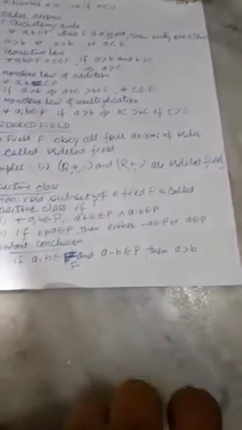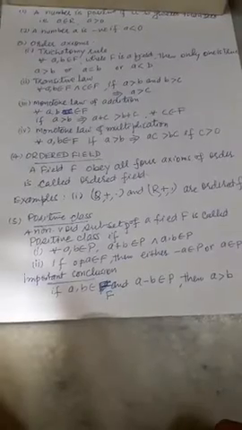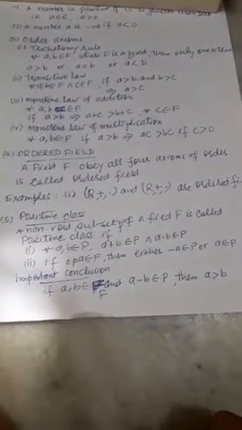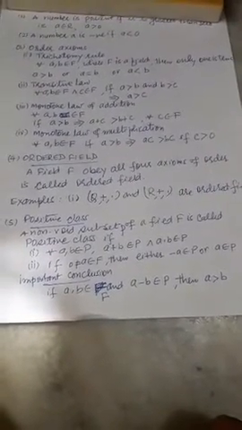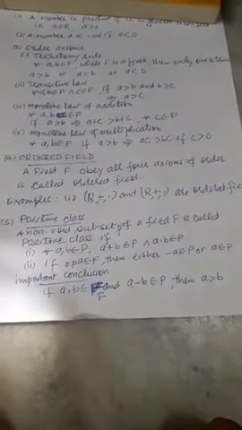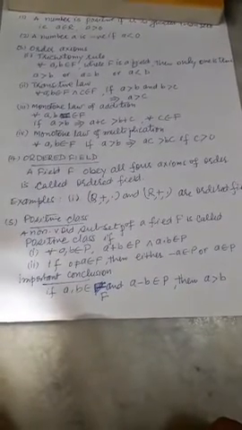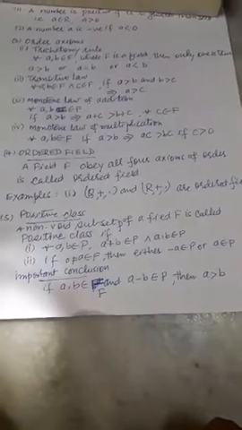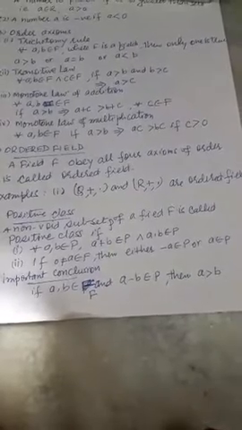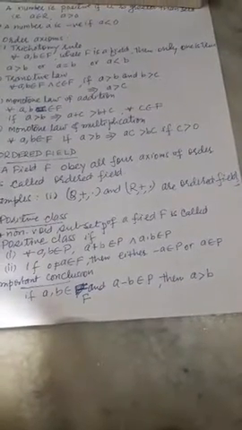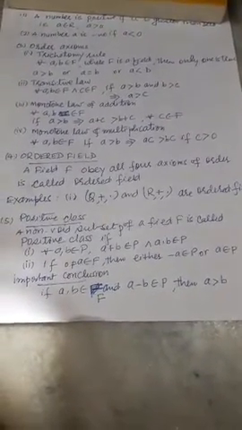Now we define the positive class. A non-empty subset P of a field F is called a positive class if for all A, B belongs to P, then A plus B belongs to P and A into B belongs to P. Second property, if A is a non-zero element of the field, then either A belongs to P or minus A belongs to P.